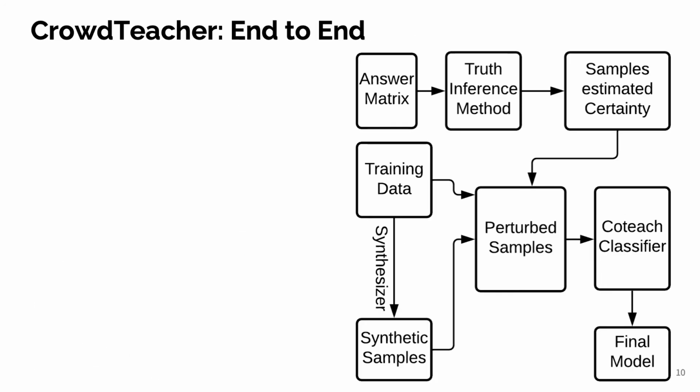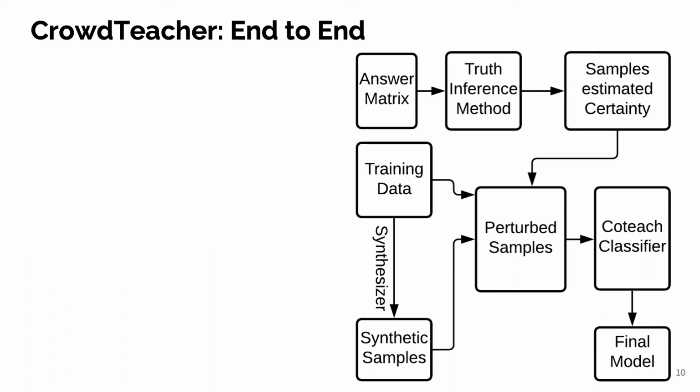Here you can see a full view of the CrowdTeacher algorithm. Sample certainty is obtained from the answer matrix through a truth inference method. Perturbed samples are computed from training samples, the corresponding synthetic sample, and the sample certainty, to be later fed into the CrowdTeaching algorithm to obtain the final model and classifier.